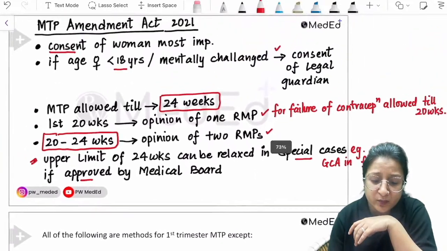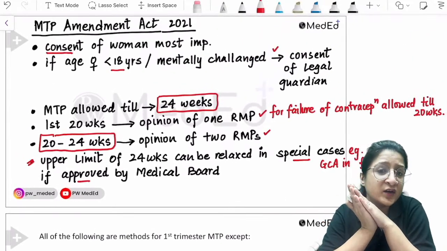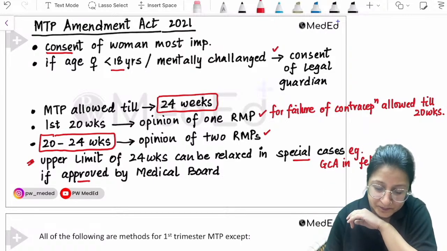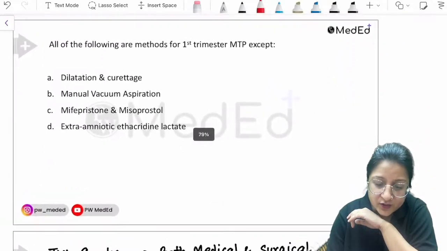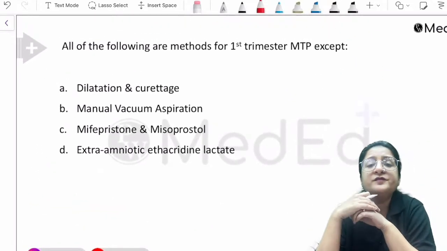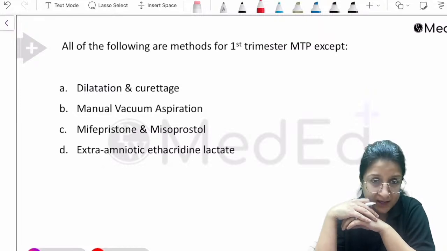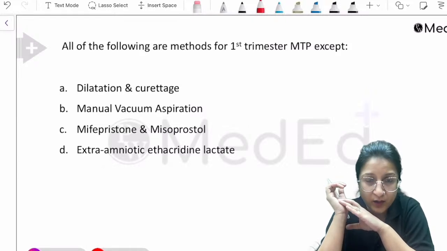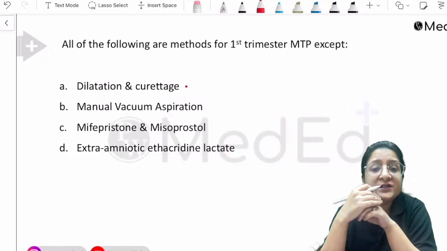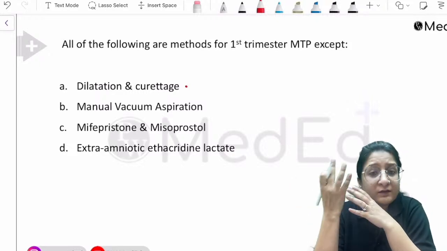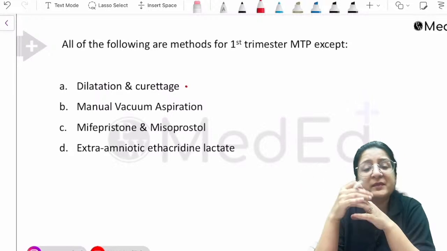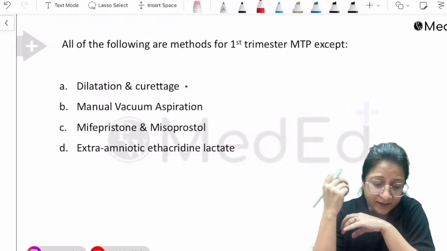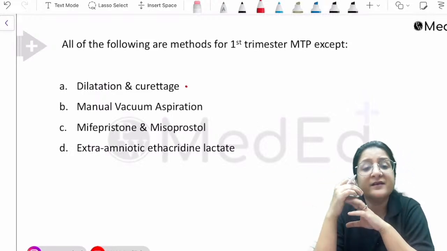So these are certain important pointers regarding the MTP Amendment Act of 2021, and very important MCQs can be asked from this. Now let's have a look at the next question. All are methods of first trimester MTP except, so which is not a method of first trimester MTP, that is what they're asking you. Dilatation and curettage, it's a surgical method. Manual vacuum aspiration, again a surgical method. Mifepristone and misoprostol, these are drugs, so this is a medical method. And then the fourth option is extra amniotic ethacridine lactate.